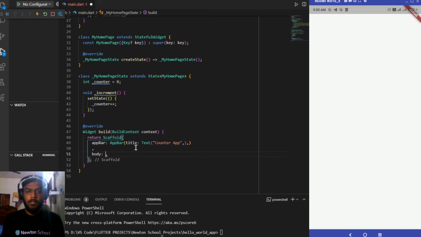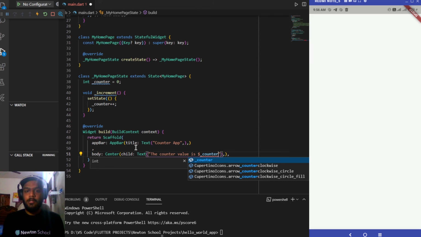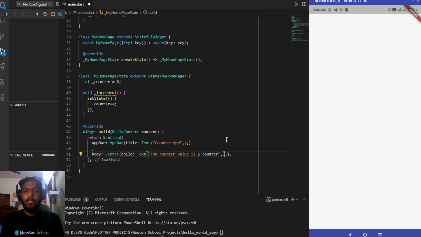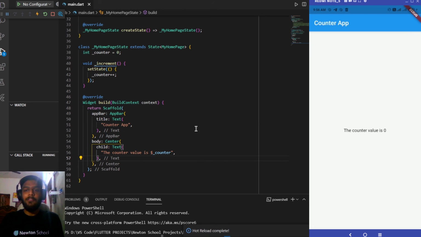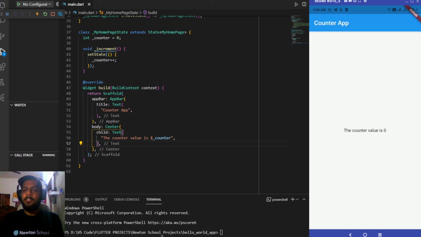Next, inside the body in the center we'll be having a child which will be of type Text, and it will be displaying "the counter value is", and then we'll be adding $_counter. With this dollar symbol we can pass the value of the variable directly inside the Text widget. There are chances that it may show you an error that this int variable cannot be passed inside the text as a string, so we can add .toString along with it. If it is showing us an error, let me save it and see if the counter variable is occurring. Yeah, so the counter variable is occurring over here.